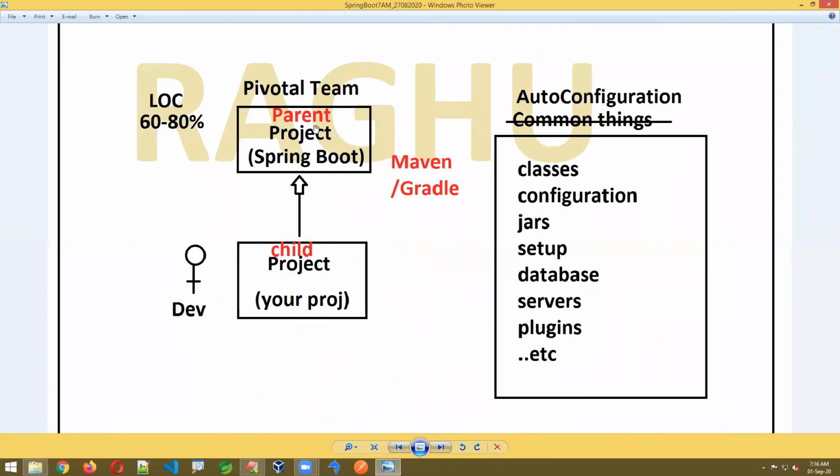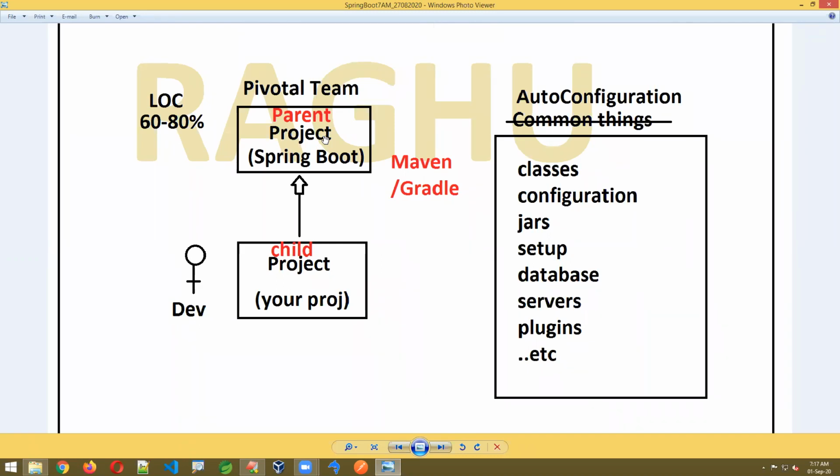Spring Boot is a parent project given by the Pivotal team. You are writing a child project and inheriting Spring Boot, which can be written in Maven or Gradle, and that reduces the code written by the programmer.